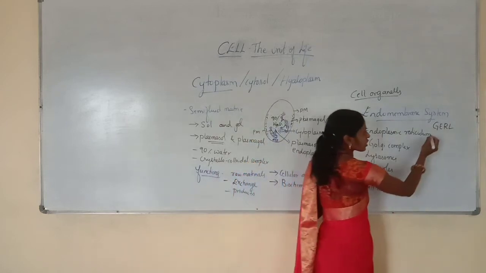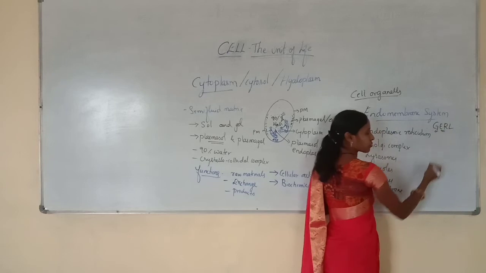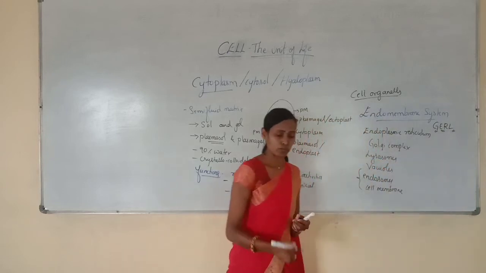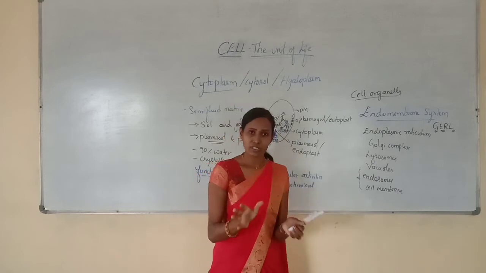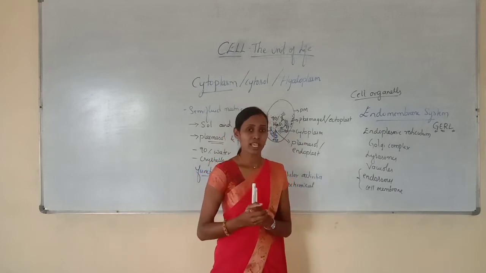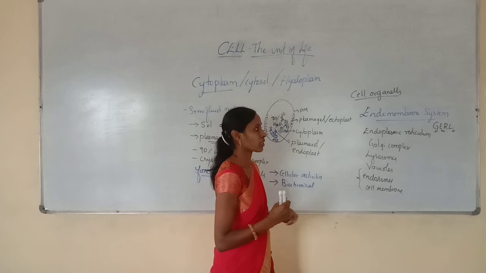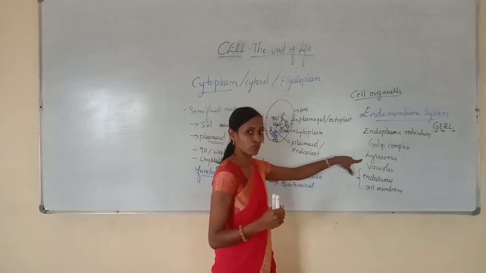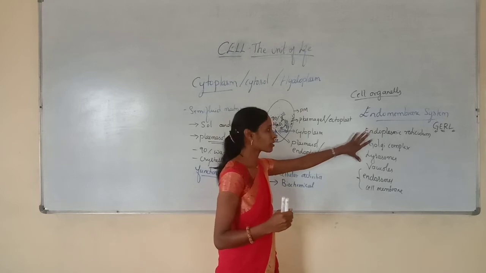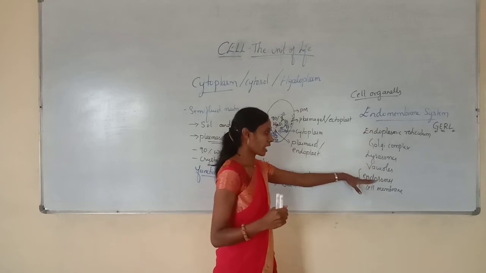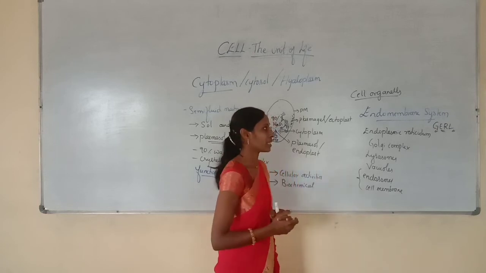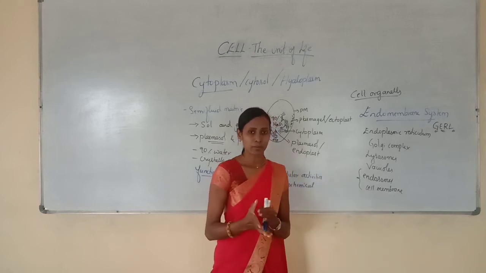system. Here G refers to Golgi complex, ER refers to endoplasmic reticulum, and L refers to lysosomes. So in general, in the eukaryotic cell, the endomembrane system includes endoplasmic reticulum, Golgi complex, and lysosomes mainly. Along with these three, vacuoles, endosomes and cell membrane are also regarded as a part of the endomembrane system.